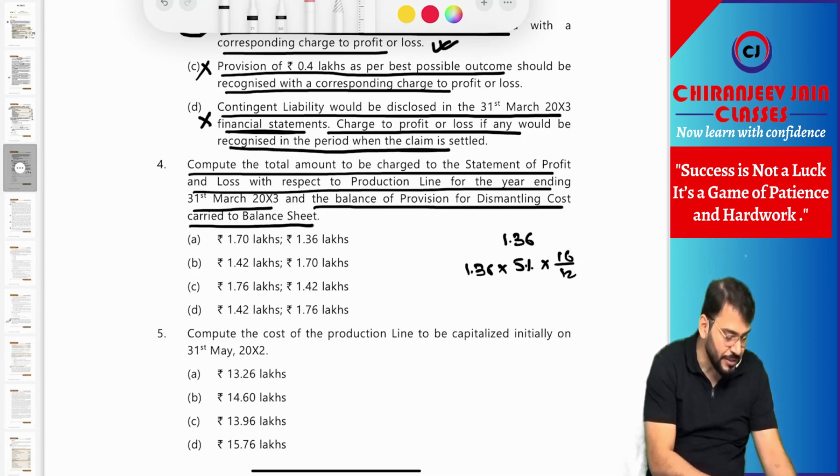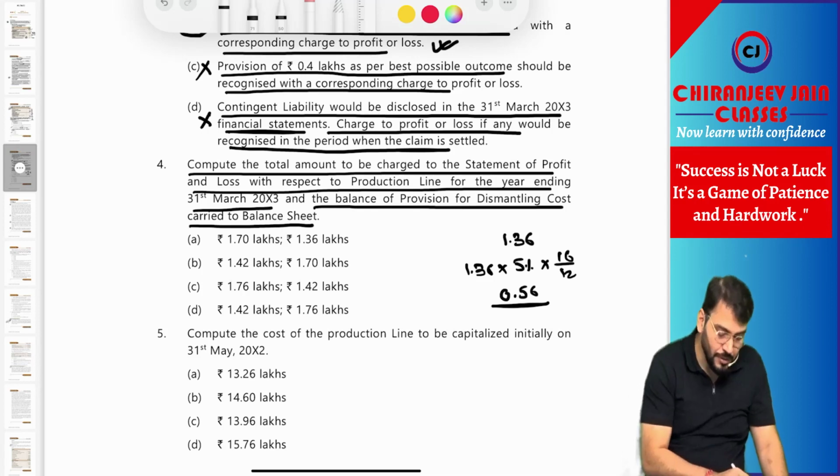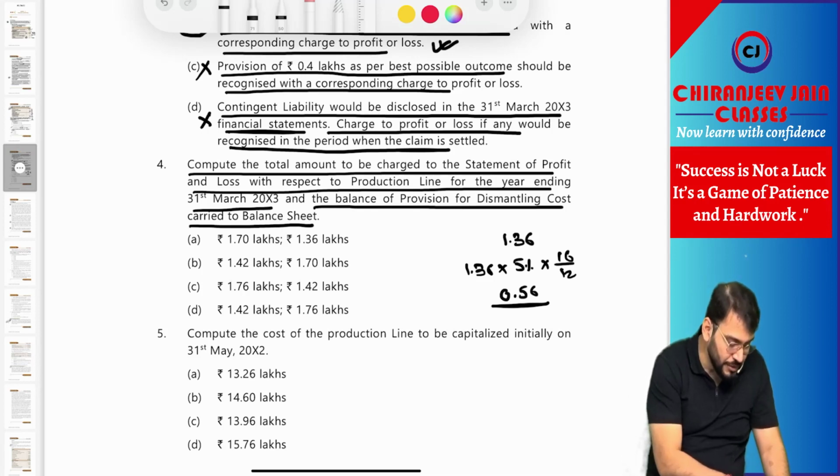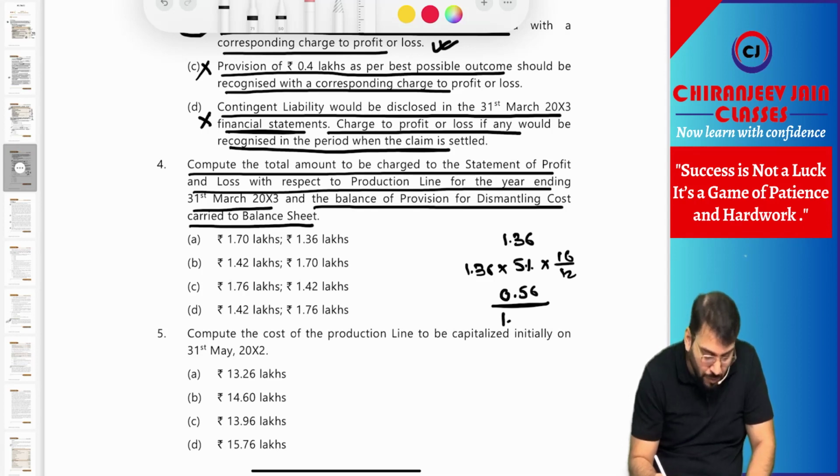It is 1.36 into 5% into 10 divided by 12. It is coming 0.056, plus 1.36, it is coming 1.42.